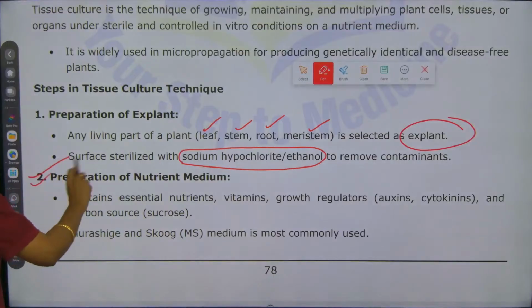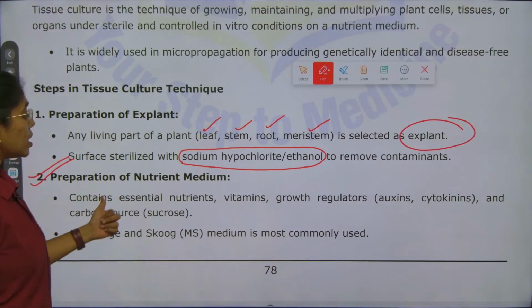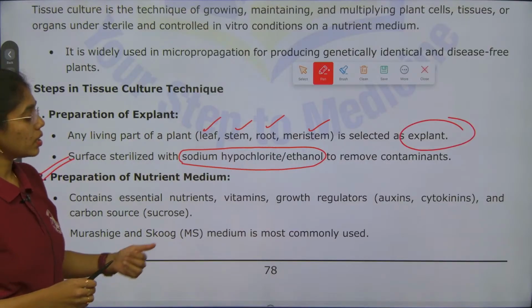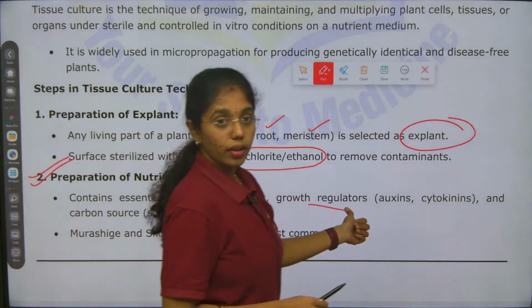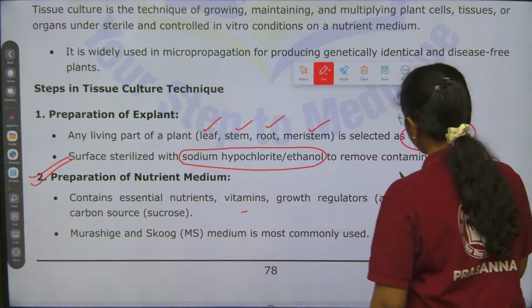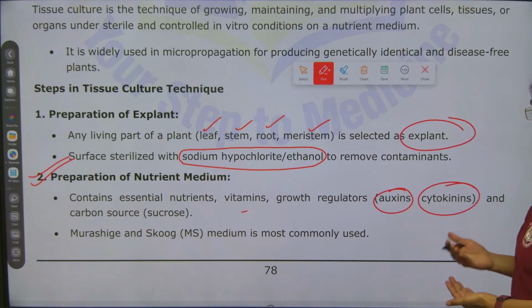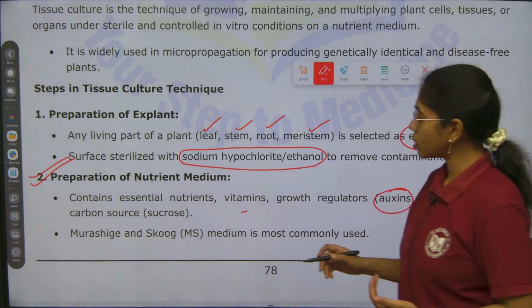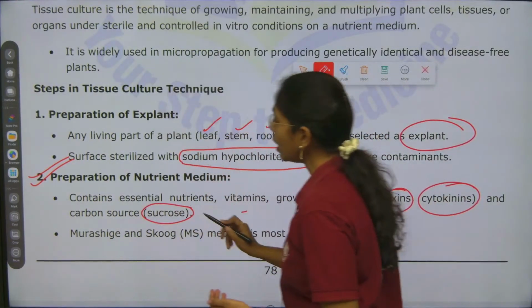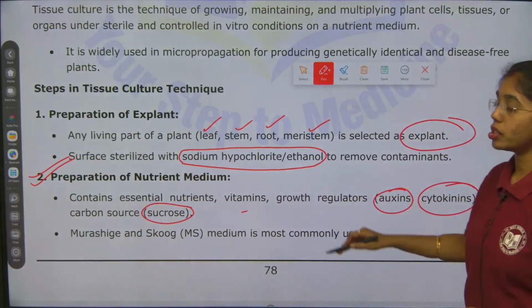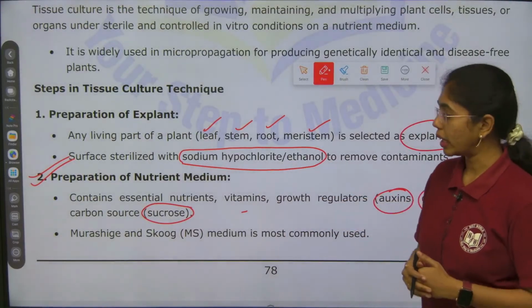And then preparation of nutrient medium. How is a nutrient medium prepared? This contains essential nutrients, vitamins, growth regulators. Growth regulators include what, beta? Auxins and cytokinins. These are the growth regulators, and a carbon source like sucrose. Okay. These are the essentials for preparation of nutrient medium.